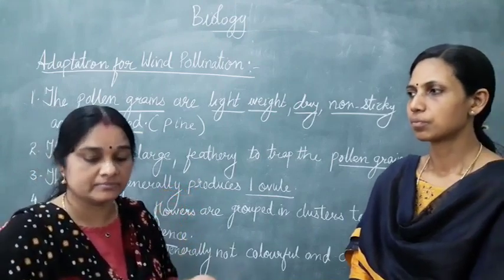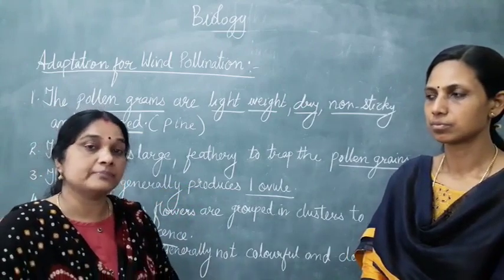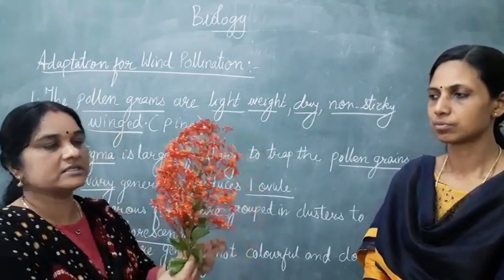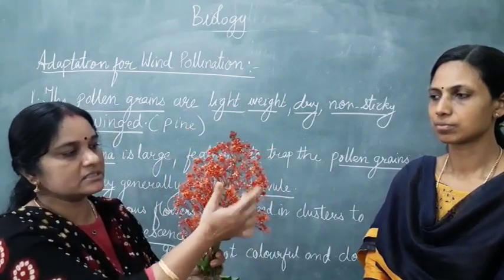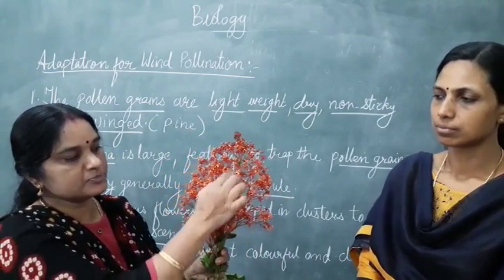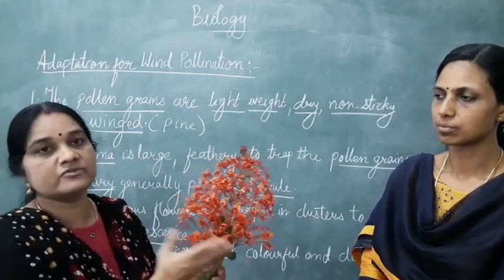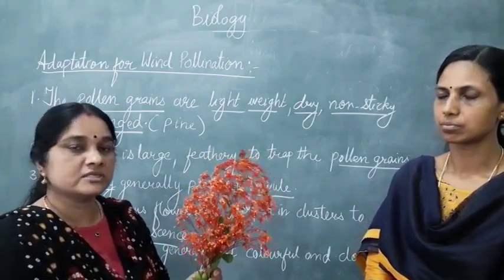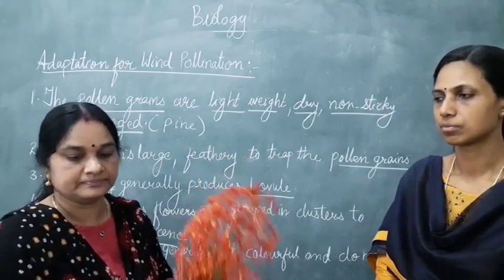But in the case of some plants, what happens? The flowers are very small, so they appear in the form of a cluster. This is an example of inflorescence, where clusters of flowers are there, and you can see the stamens. Look at the nature of the stamens, it just protrudes out of the small flowers. There are many small flowers, clusters of flowers present over here. So this is known as inflorescence, and there are different types of inflorescence which are present around us.